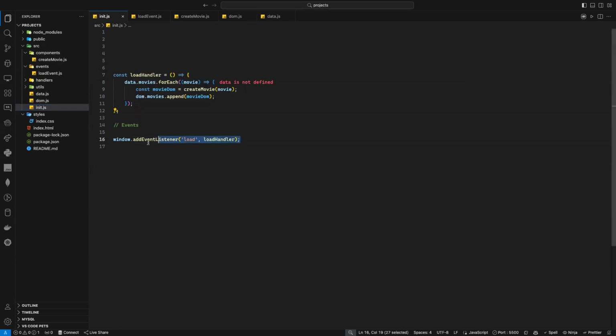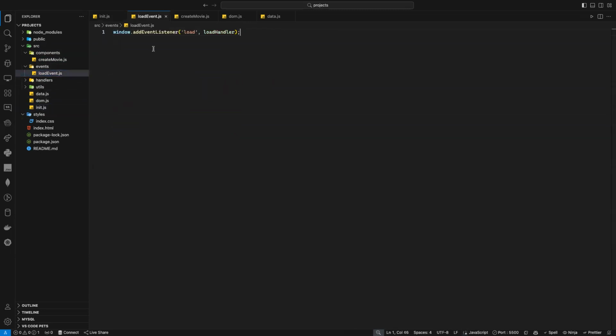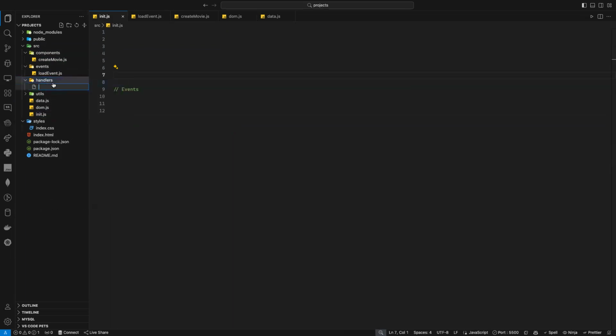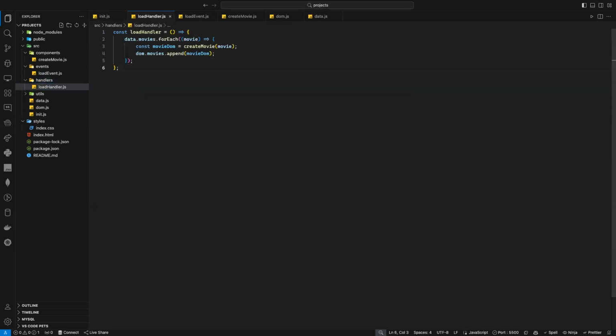So load event, I need to take this here, cut it, put it inside the event. Voila. And now here, what stays here? My handler. I need to cut it, which is called load handler. So I need to go inside the handler folder, create a new file, and name it load handler.js. Cool. And of course, I need to export this handler, as you know. Export default load handler. Okay. Now my event is here, it's fine.